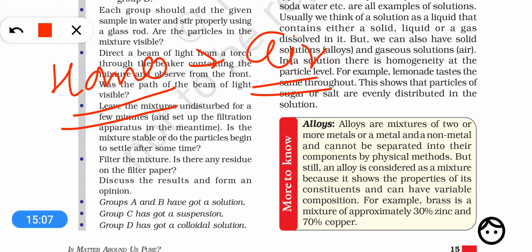But when it becomes polluted due to dust or smoke, then it may be heterogeneous in nature for a very short time. In the same way, the mixture of water plus sugar, the mixture of water plus salt, these all are examples of homogeneous mixture.